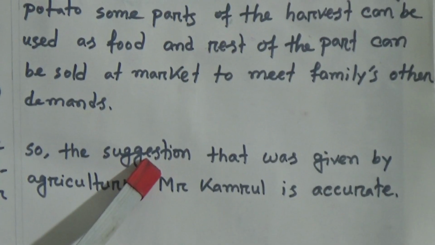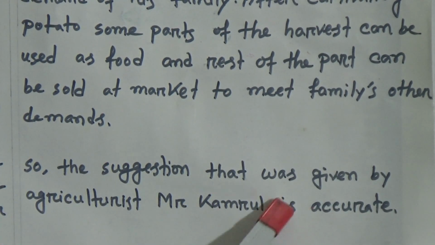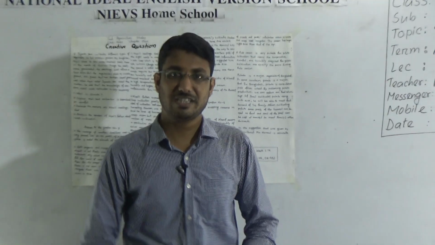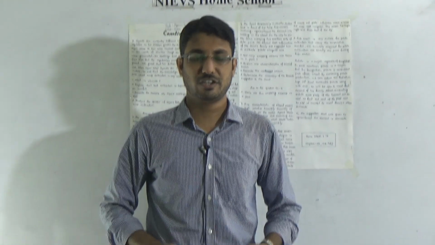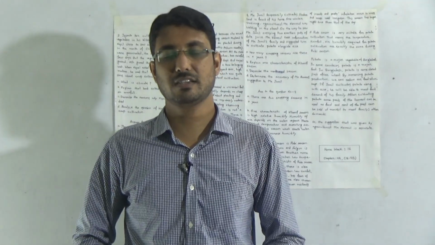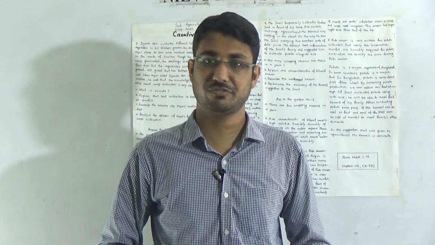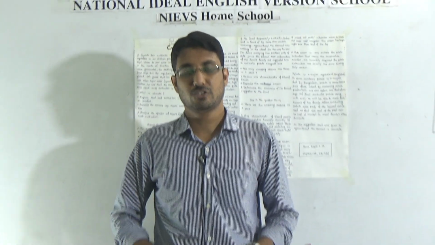So, the suggestion that was given by agriculturist Mr. Kamrul is accurate. So dear students, these are the answers of 2 creative questions. I think you all have understood these 2 questions and these answers very well. You can write your own answers too.